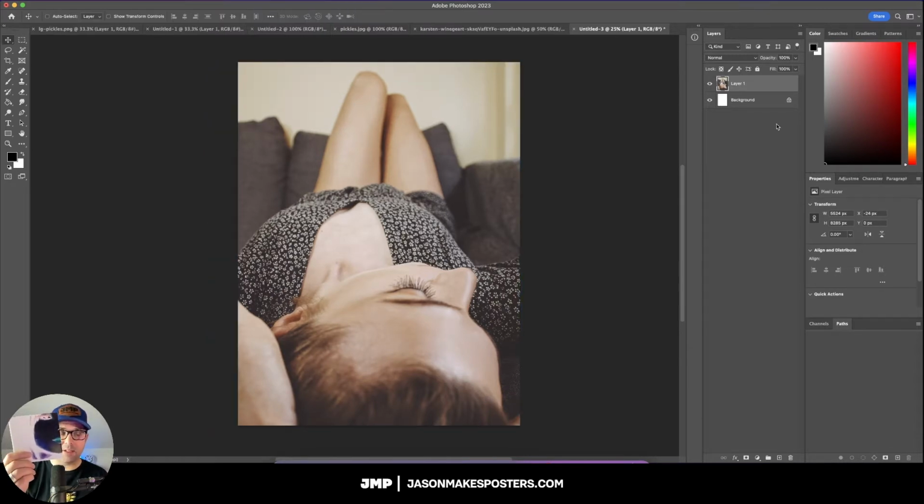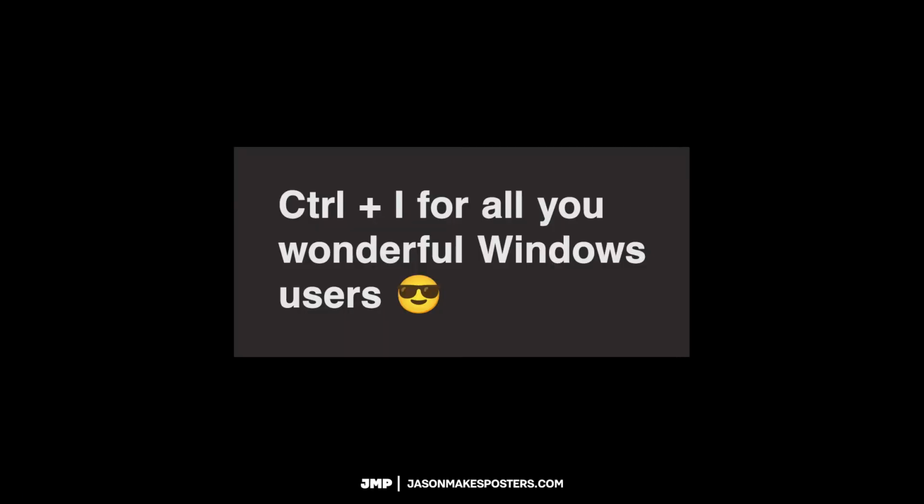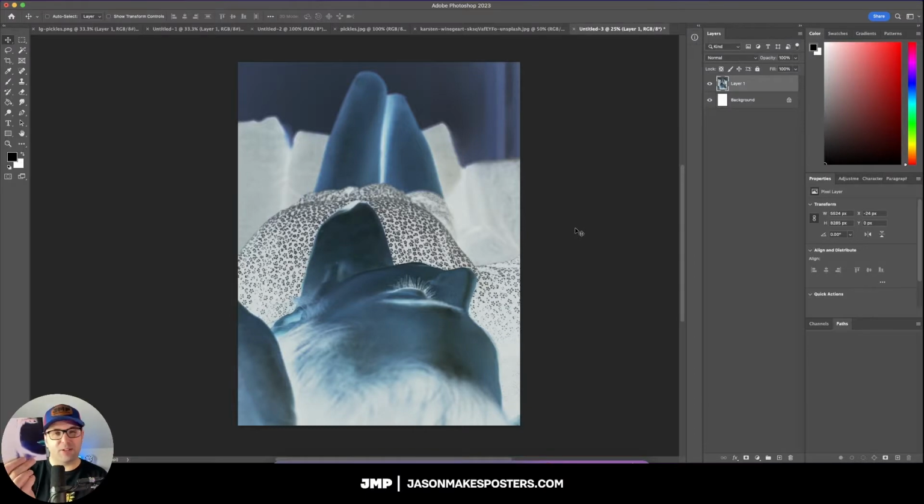So in order to match this style that's on the cover, all we have to do is invert the colors. So we're just going to do Command I on our keyboard. And as you can see, we're pretty much there already. I wanted to switch to this view so you could see it a little bit better. It may be hard to see, but this is really, really sharp right here. This is not at all a smooth image. So I'm going to intentionally make these areas very sharp.